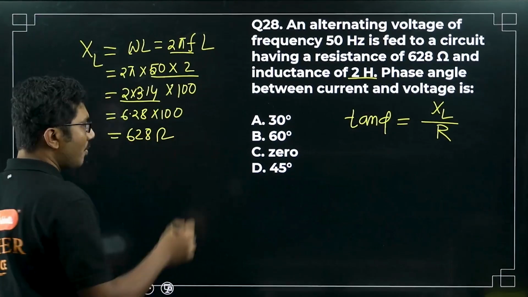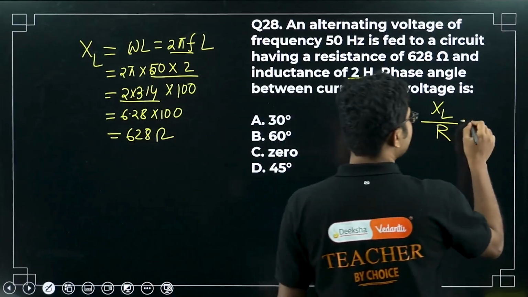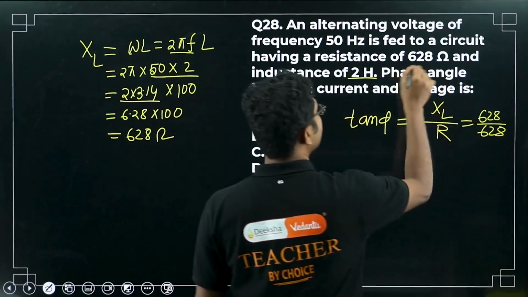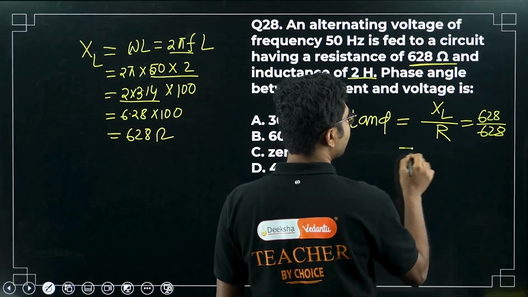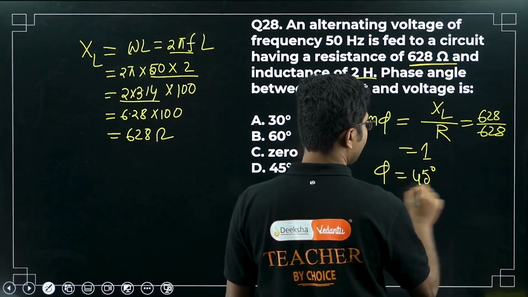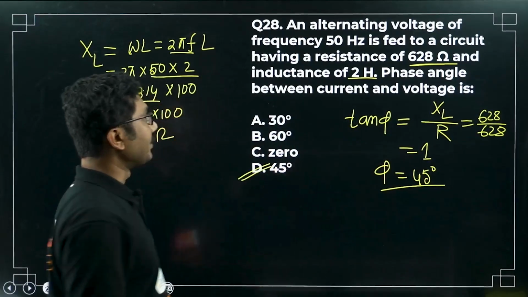628 ohm. So tan phi is 628 divided by 628. Resistance is also given as 628, right? So it is 1. So phi is 45 degrees. So the phase angle is 45 degrees.